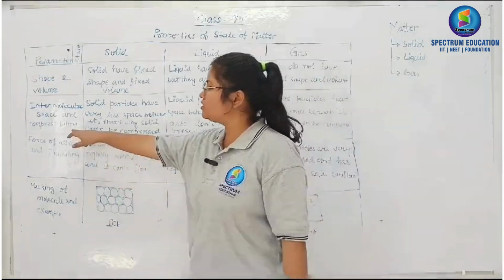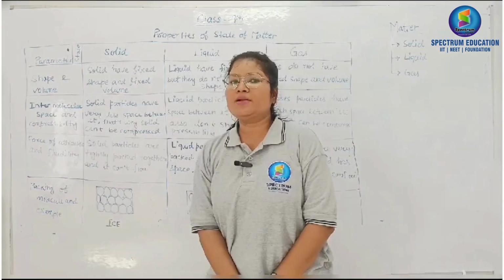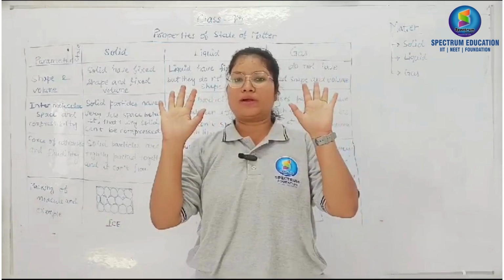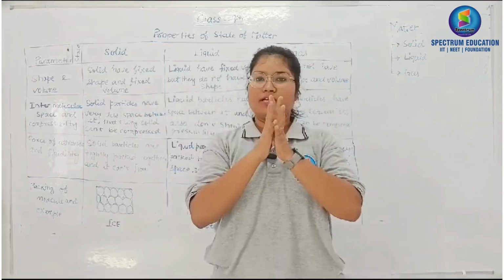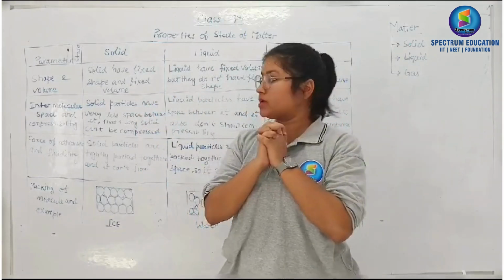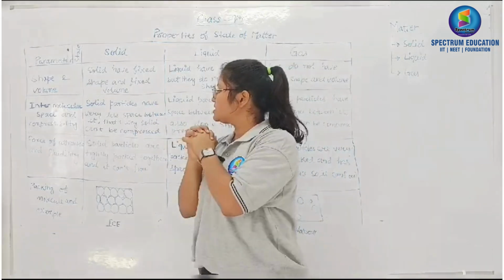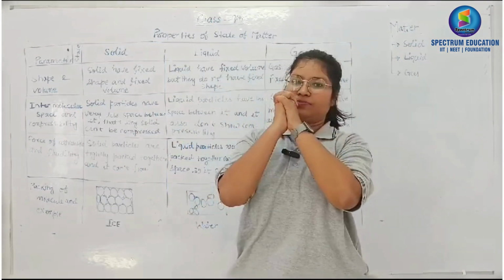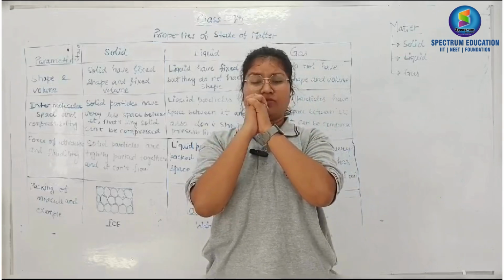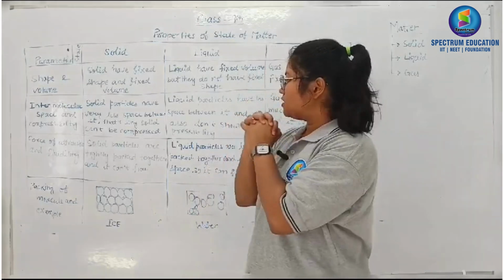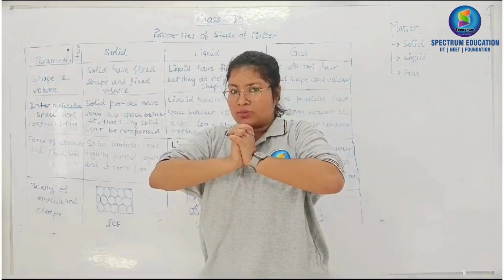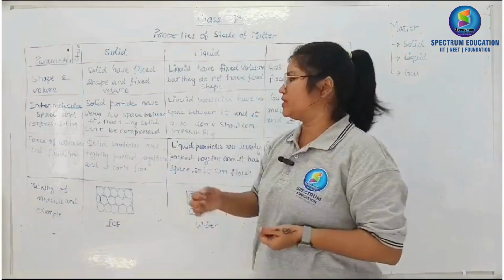Moving forward to intermolecular space and compressibility. Intermolecular space: assume there are two particles of solid. Now they are together. So solid particles have very little space between them. See, these particles have very little space. It's there, but you can't see it. Because of that, you are not able to compress it. If you compress it, it will break down.